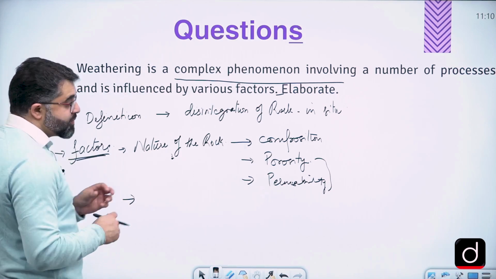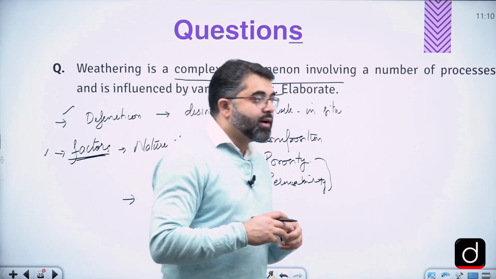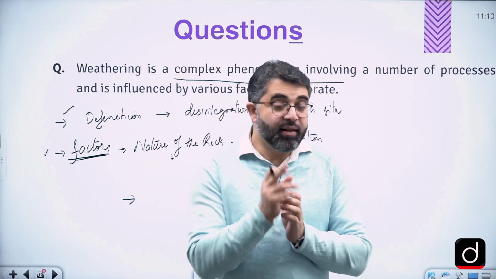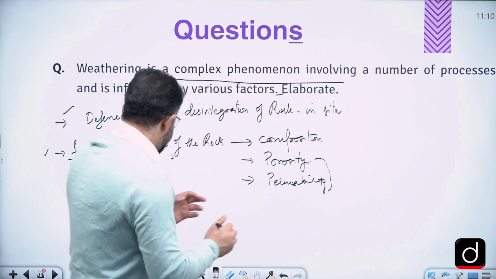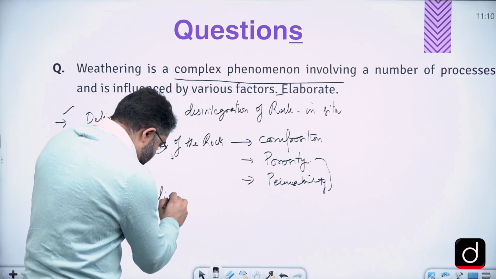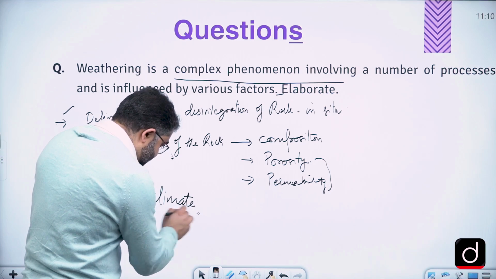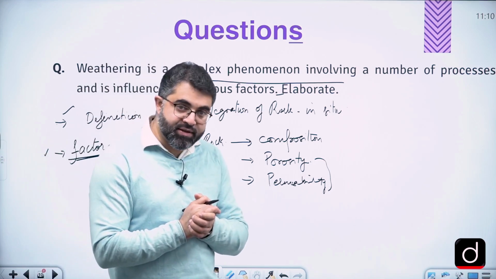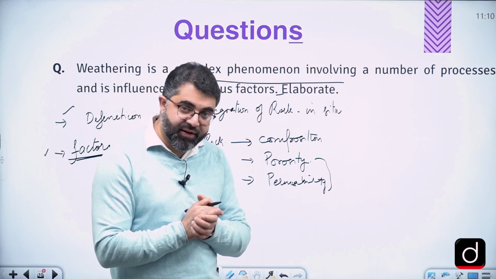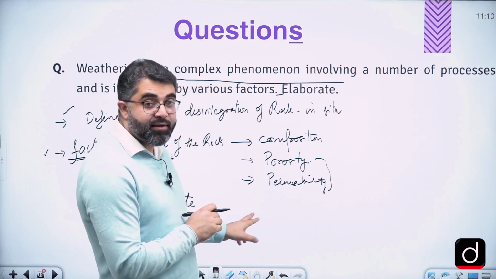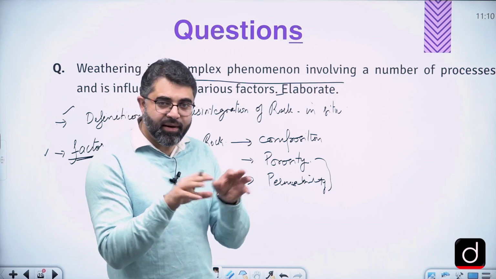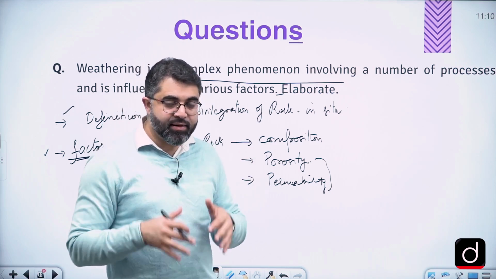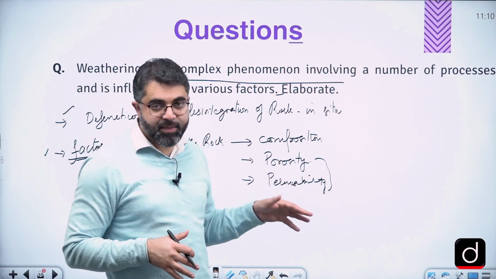Another factor which may not look like a factor that we see so easily is climatic condition. Climate is one of the most dominant factors that influences the process of weathering. So climate, let's try to understand a bit how climate and these factors play an important role, and then we'll structure this particular answer.